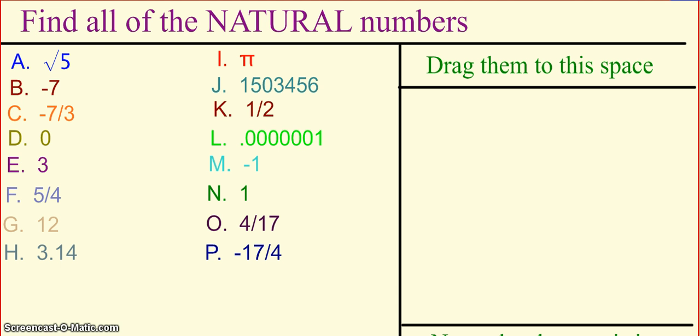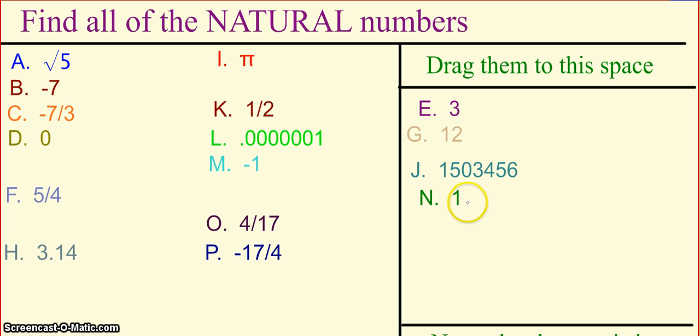And so first let's look at the natural numbers. So we can see on our packet that the definition or way that we're going to think about the natural numbers are the counting numbers. So given this set of numbers, these are all real numbers, I want you to write down on your packet the natural numbers that are within this set. So I'm going to ask you to pause the video in a second. You're going to pause it, you're going to write down the natural numbers, and then you are going to unpause it when you are ready and check your work. So at this time now, go ahead and pause the video and write down the natural numbers.